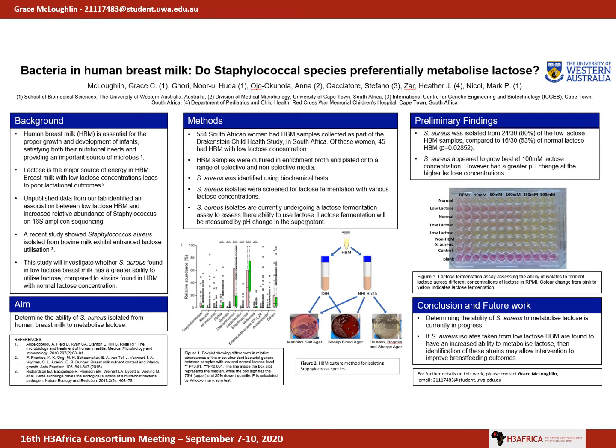Staphylococcus aureus was then isolated and identified through gram staining, catalase, latex agglutination, and DNase tests. From this, we saw a greater proportion of low lactose human breast milk samples containing Staphylococcus aureus compared with human breast milk with normal lactose concentrations. We then screened the Staphylococcus aureus isolates for lactose fermentation using various concentrations of lactose, as seen in Figure 3. From this, we determined the best concentration for Staphylococcus aureus growth was 100 millimolar.